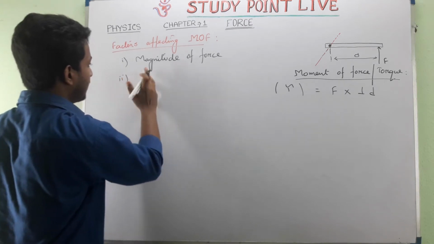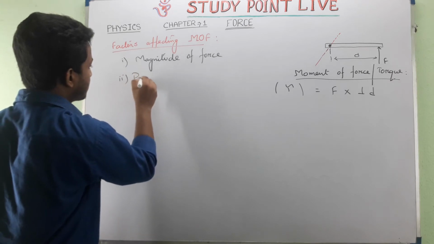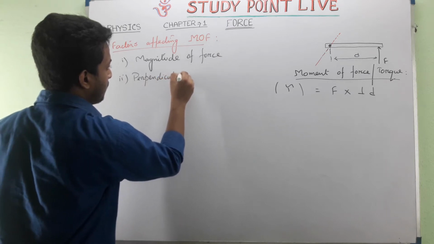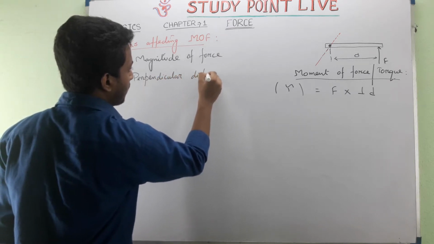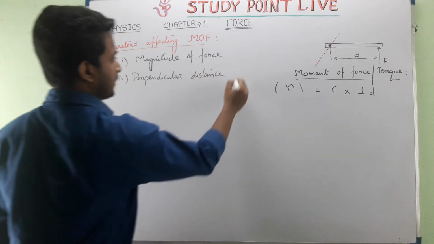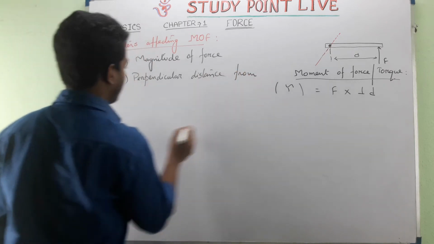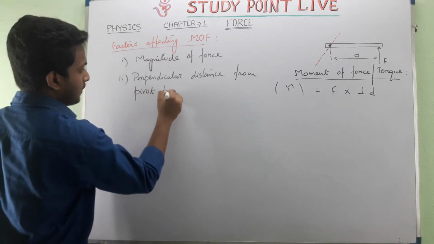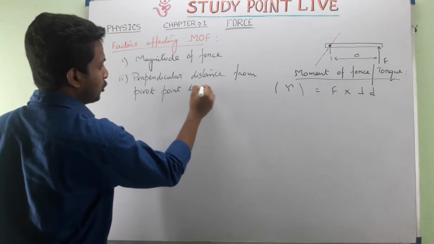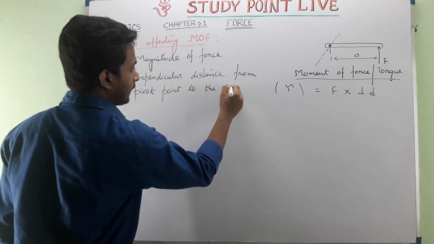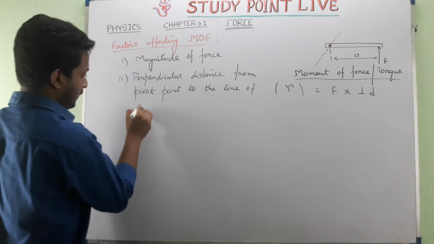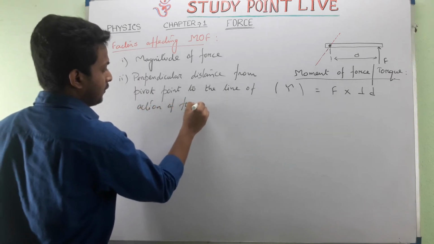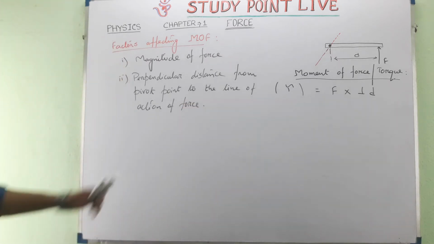Not only distance, it is better to say the perpendicular distance from the pivot point to the line of action of force.